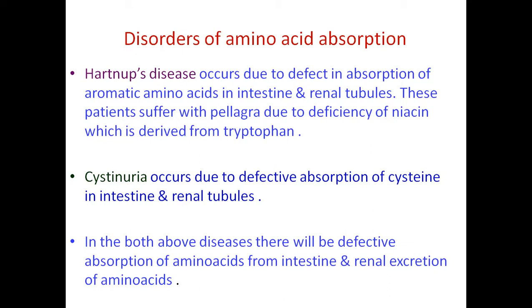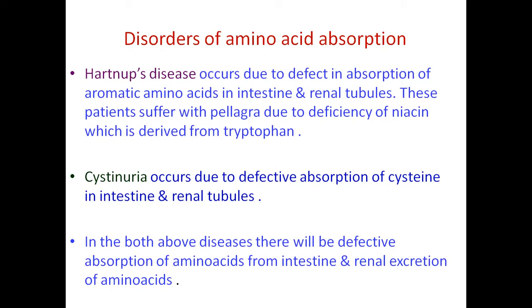Hartnup's disease occurs due to defect in absorption of aromatic amino acids in the intestine and renal tubules. So in the intestine, aromatic amino acids are not absorbed, and the aromatic amino acids that are formed in the body are also not reabsorbed in the renal tubules, so they get excreted in urine. So these patients suffer from a disease called pellagra due to the deficiency of niacin, which is synthesized from the aromatic amino acids.